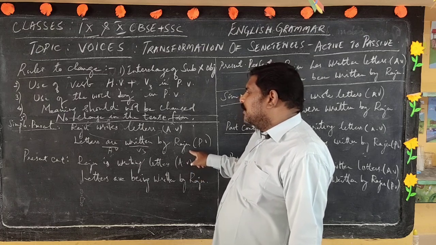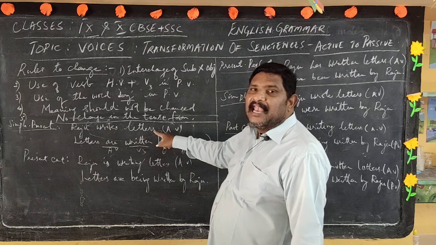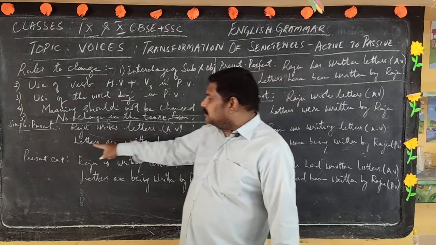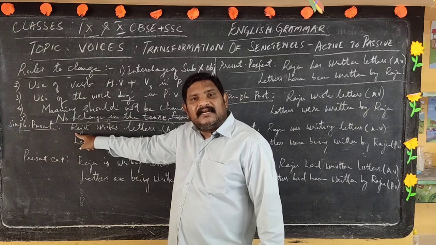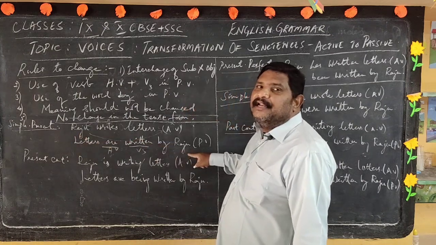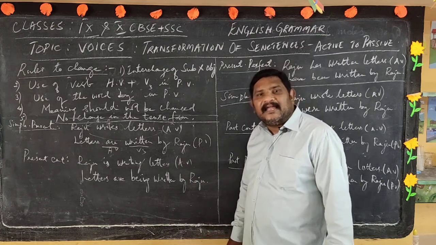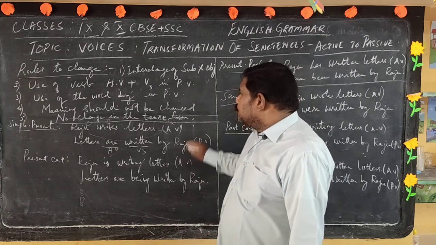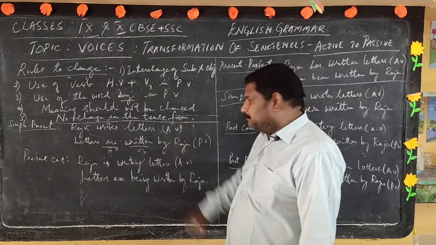Letters, the last word of the active sentence, has been brought forward, and Raju, the first word of the active sentence, has become the last word in the passive. That's the interchange of subject and object. So this is simple present, converted from active to passive.